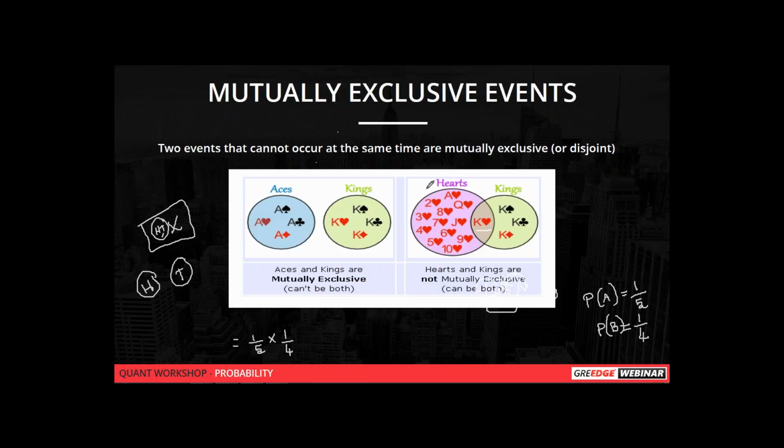Tossing a coin, and I'll explain with another example like this. Here, choosing a king of hearts is a possible thing, but choosing a king and an ace is not possible because king and ace are different cards. So they are mutually exclusive events. Yes, Islam, you're right. We'll move on, right?